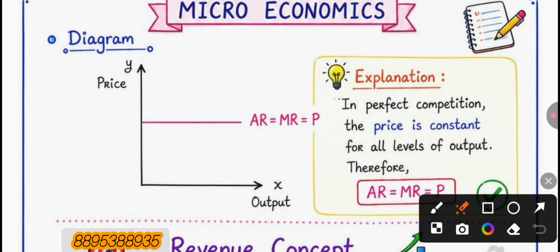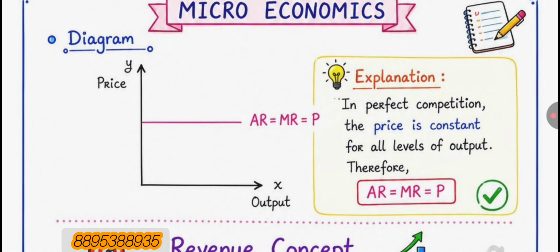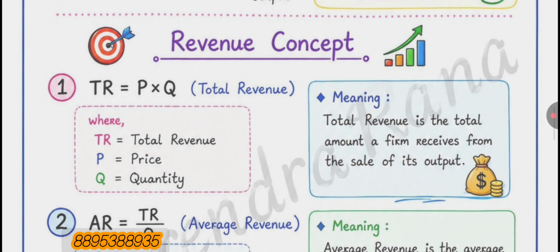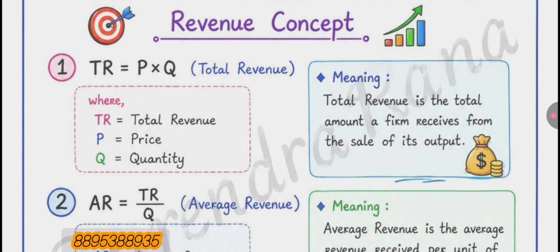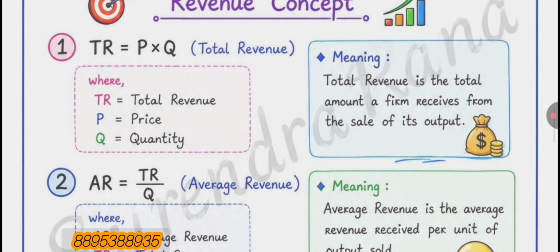This is the actual reason why MR equal to AR equal to P. In perfect competition, the price is constant for all levels of output. That's why AR equal to MR equal to P. After that, we will discuss the revenue concept. In the revenue concept, we will discuss three kinds of revenue, which are total revenue, average revenue, and marginal revenue.